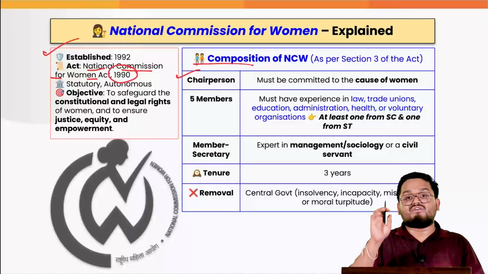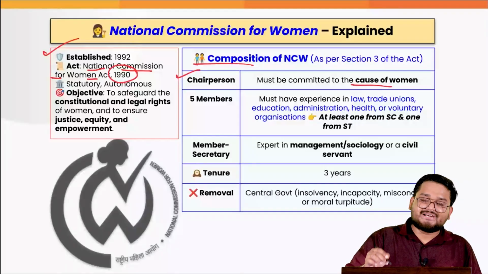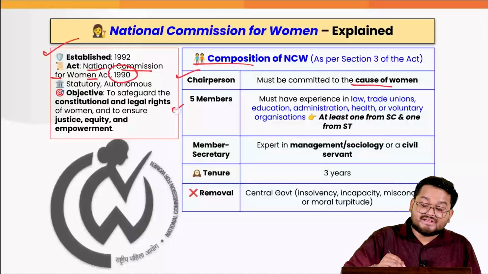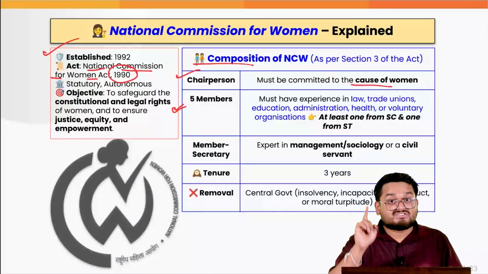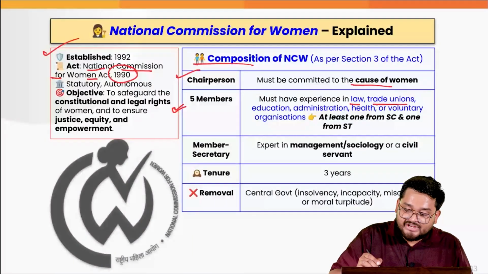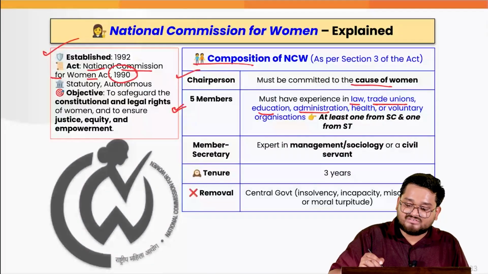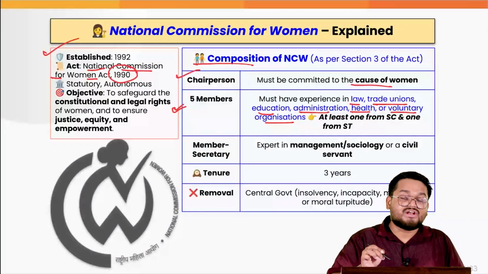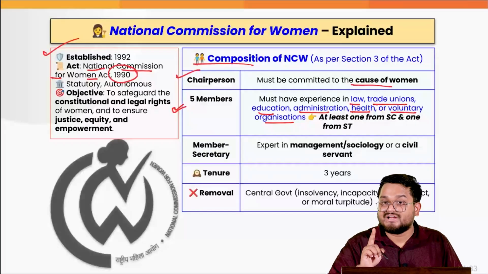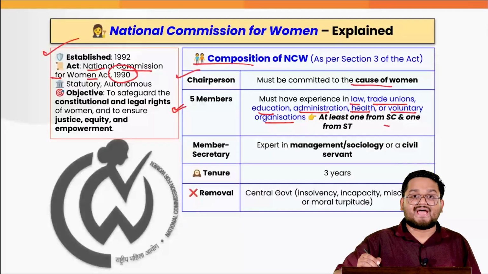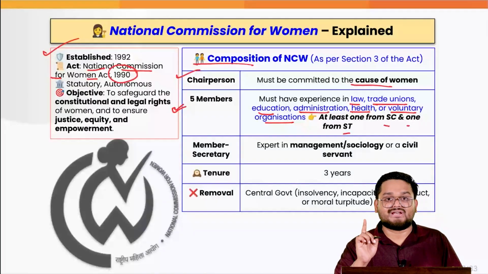It comprises a chairperson who must be committed to the cause of women. Now here there are 5 other members who must have expertise in law, trade unions, education, administration, health, or other voluntary institutions. And also, at least 1 member must be from the SC and ST community.